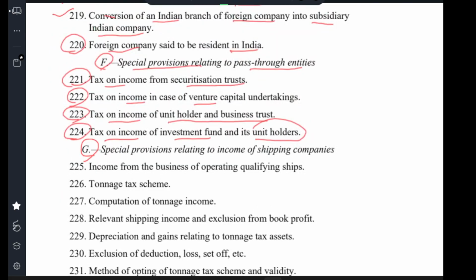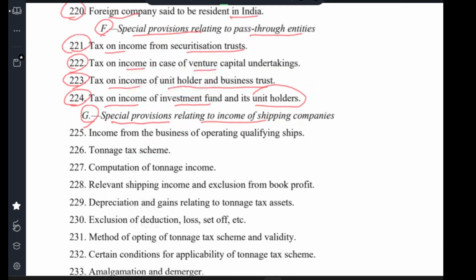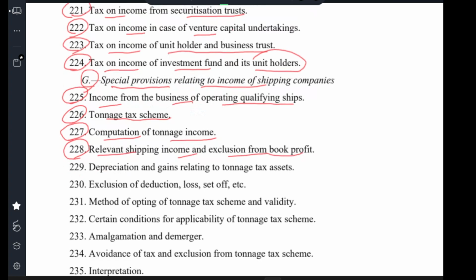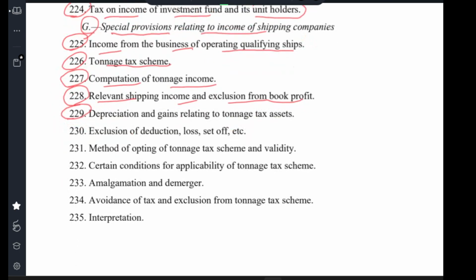Special provision relating to income of shipping company. Clause 205 income from business of operating qualified ships. Clause 206 tonnage tax scheme. Clause 207 computation of tonnage income. Clause 208 relevant shipping income and exclusion of book profit. Clause 209 depreciation and gain relating to tonnage tax assets.